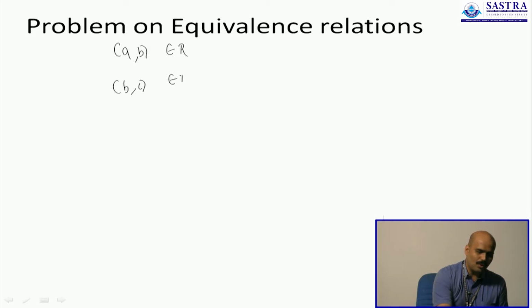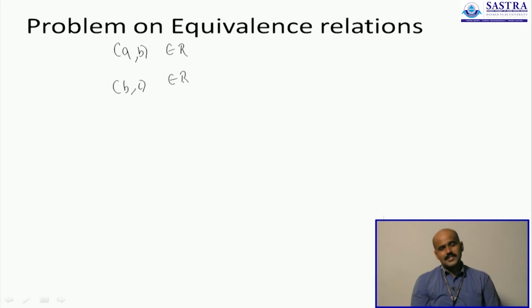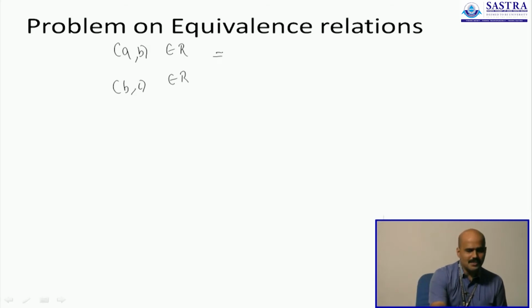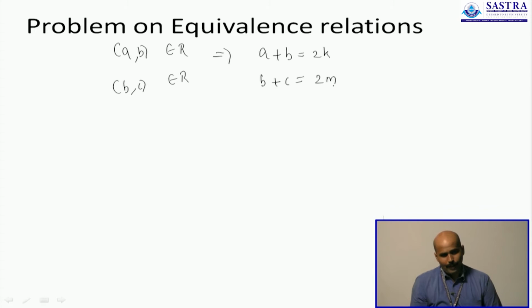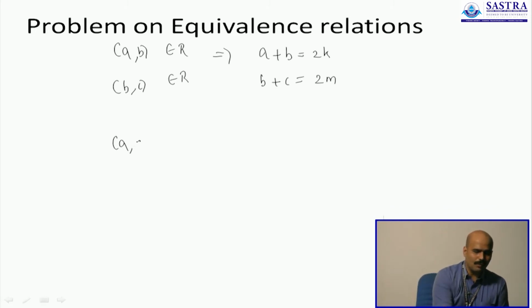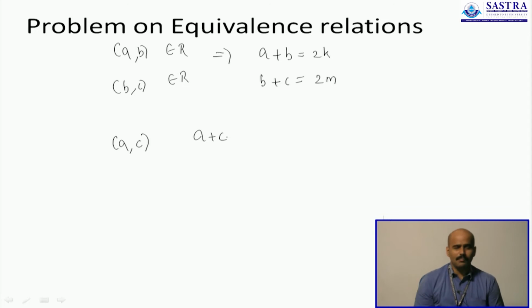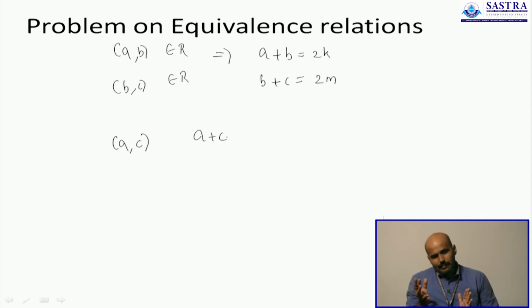Now, let us talk about what happens if you consider A and C. Since AB is part of the relation, A plus B is an even number, say 2k, and since BC is a part of the relation, B plus C is another even number, say 2m. Now, we are supposed to show something about AC. You know that AC is part of the relation only when A plus C is even.